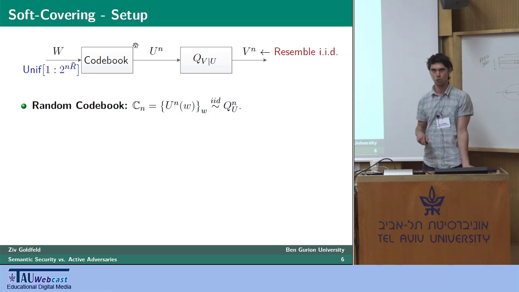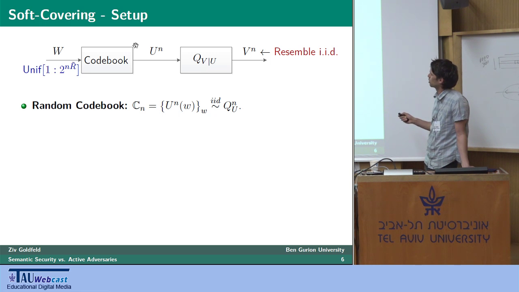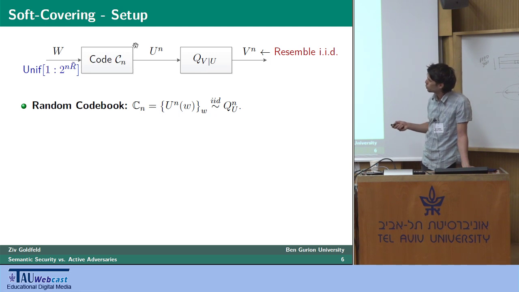They have the same distribution, Q_U to the power of n, which is a product distribution, and a realization of this random codebook C^n is an actual codebook, which we use in our soft covering setup.